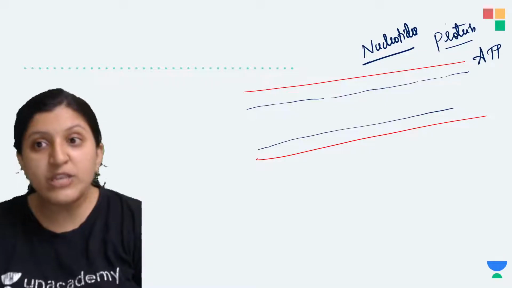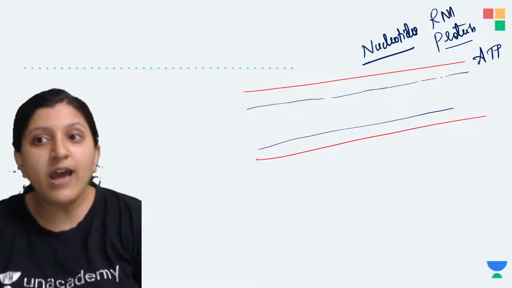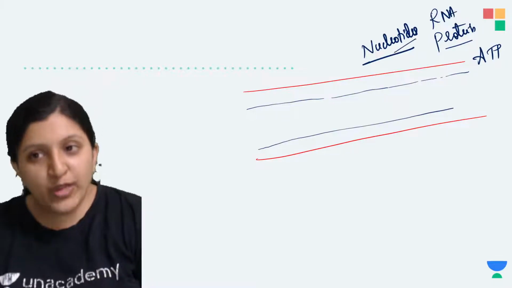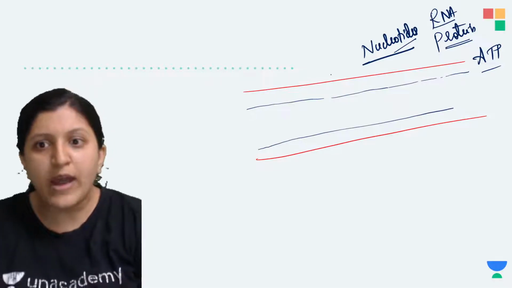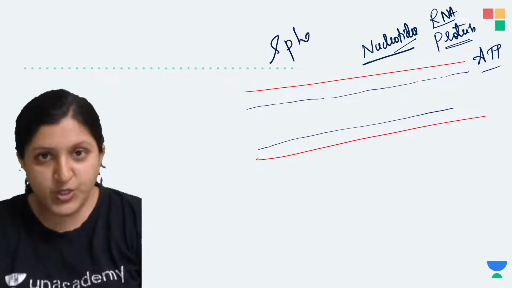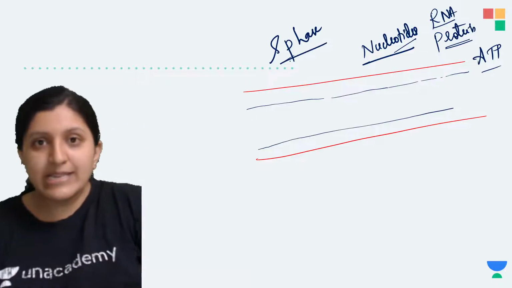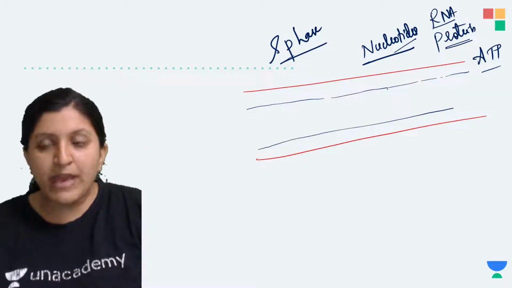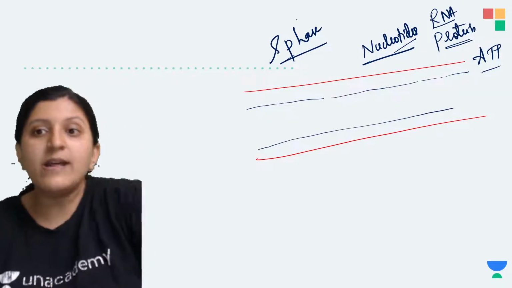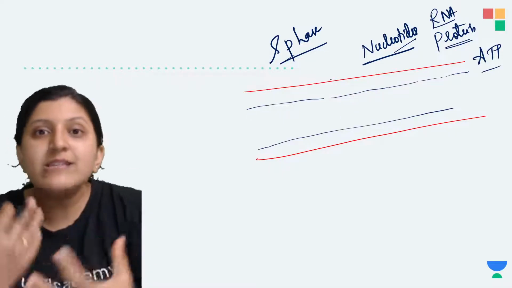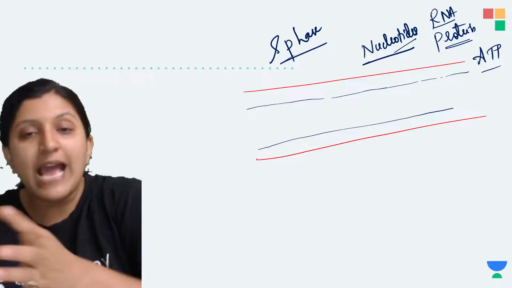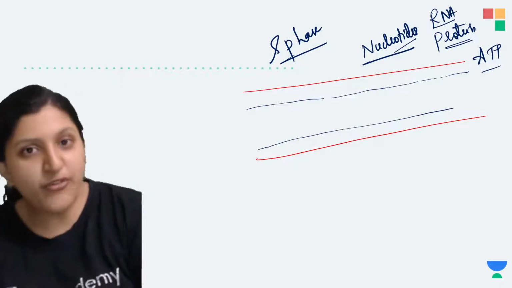Protein formation will occur only after the RNA formation. So nucleotide, RNA, protein, ATP, different things are required for the S phase to occur. We will discuss each of these stages one by one, so you will clearly understand how exactly these play a role in synthesizing new DNA and how exactly the cell is getting ready for cell division.